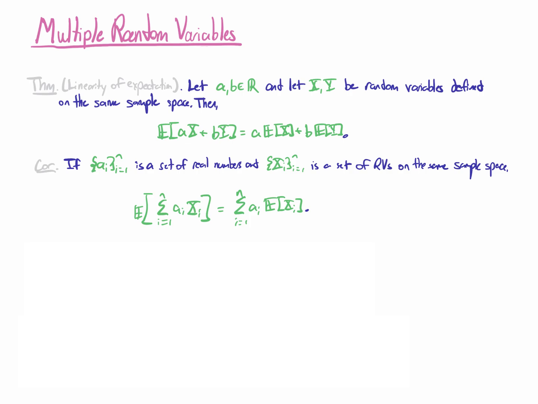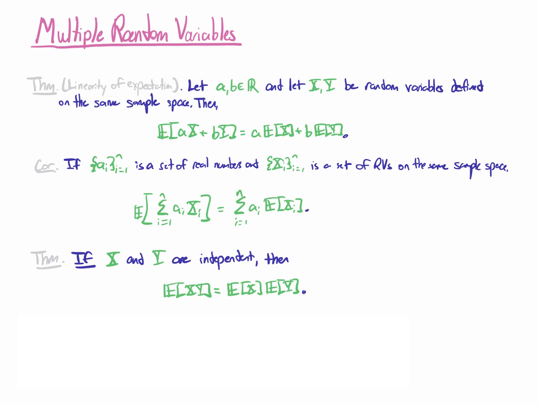Something I do need independence for, however, is multiplication. So a theorem: if x and y are independent, then it's the case that the expectation of x and y is equal to the expectation of x times the expectation of y. If x and y are independent, it's very, very important to note that this does not work without independence. If your random variables are not independent, this is not in general going to be true.